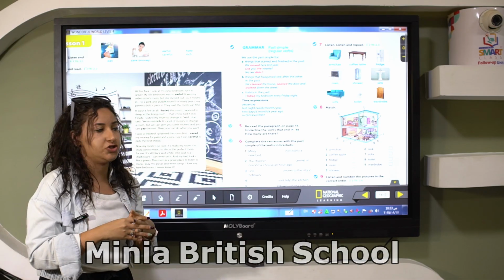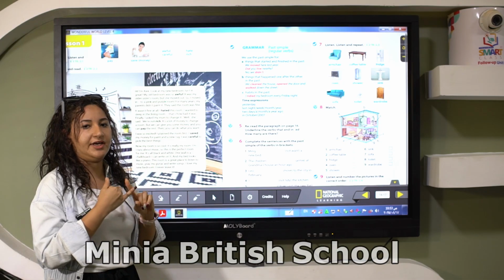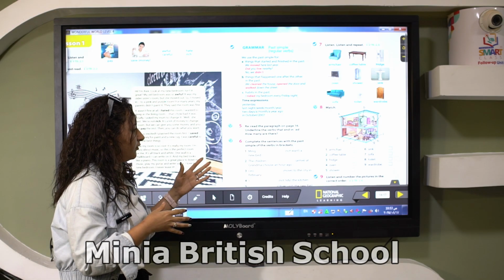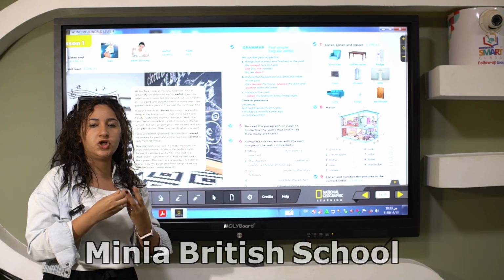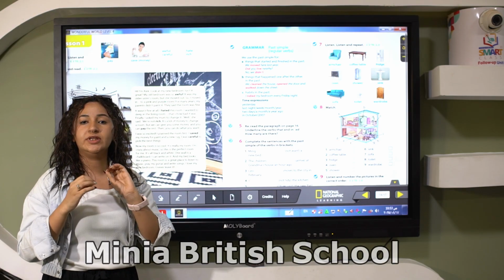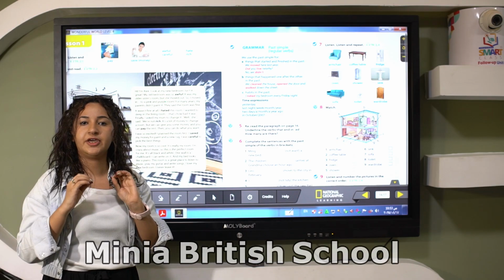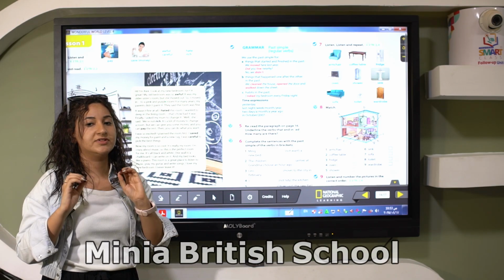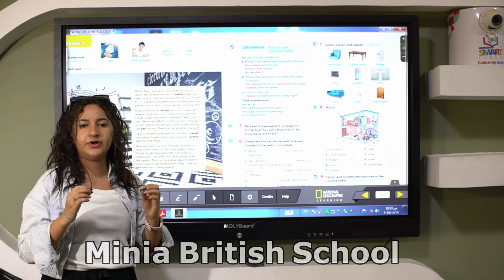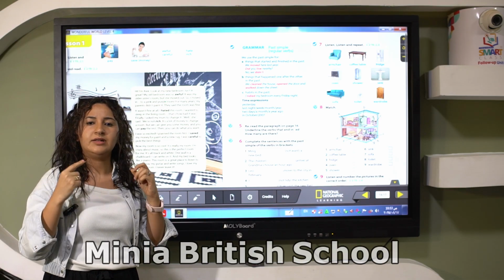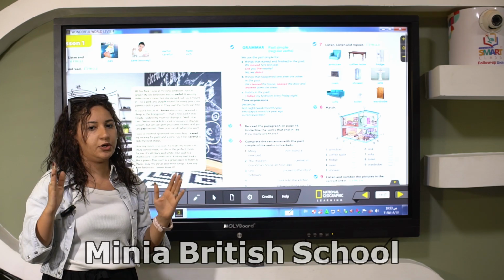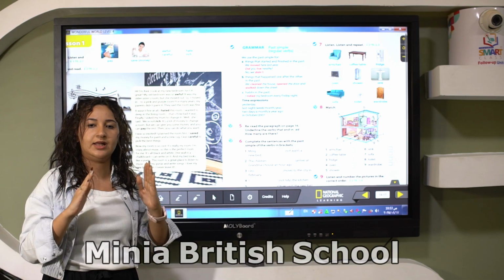And we have some time expressions like yesterday, last night, last week, last month, last year. Also we have verbs like shop. If I see CVC, consonant, vowel, consonant, we double the last letter. But be careful, if the last syllable is not stressed, we can't double the last letter. For example, listen. Is the last syllable stressed here? No, so I can't double the last letter.